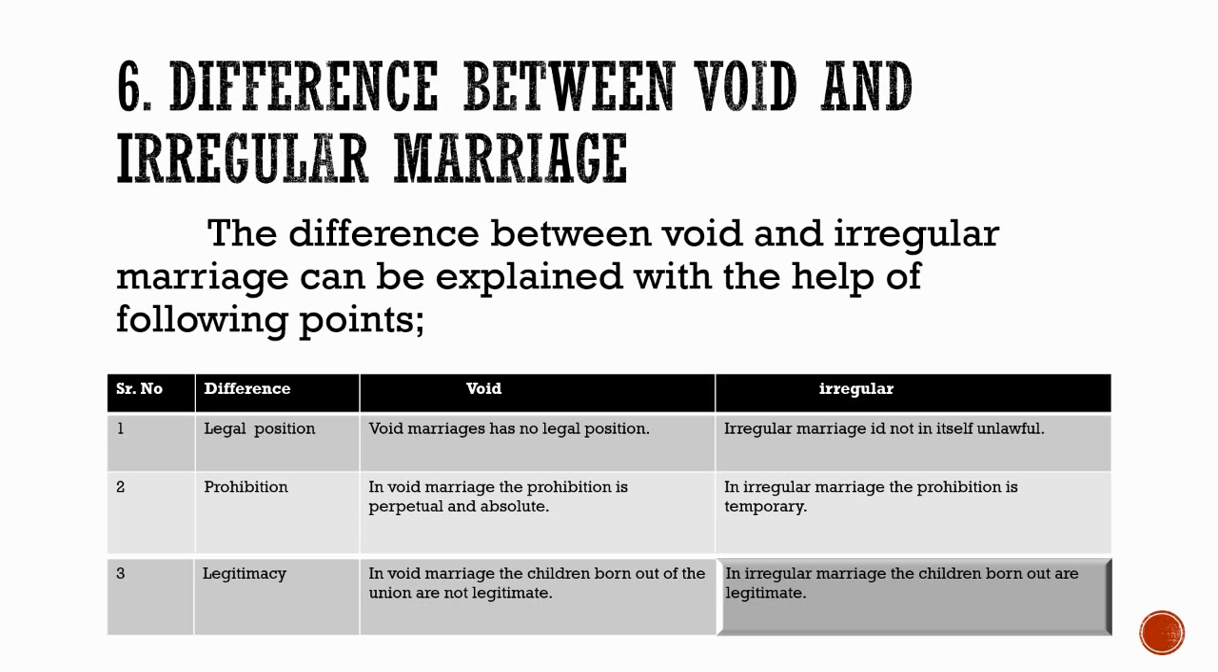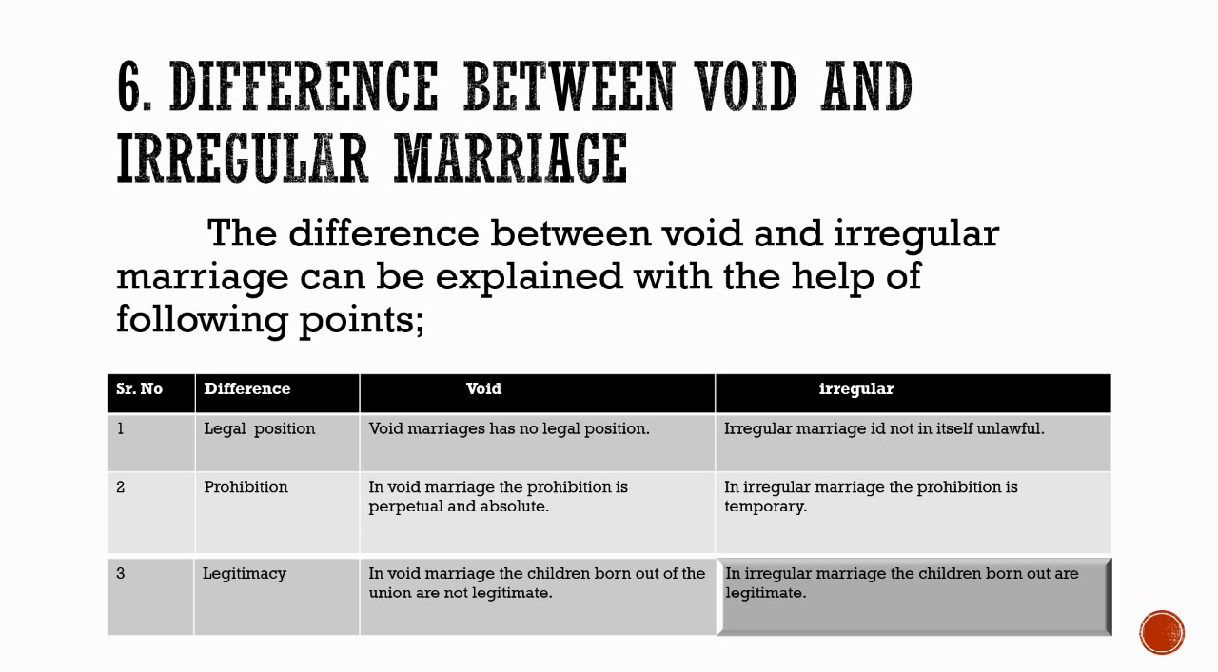So here is a chart given. In chart there is a serial number and the difference between void and irregular marriage. Number one comes legal position. What is the legal position of void marriage and irregular marriage? We will discuss first void marriage, and after that irregular marriage. Void marriage has no legal position because void marriage is not marriage at all. It is not a marriage. And irregular marriage is not in itself unlawful.